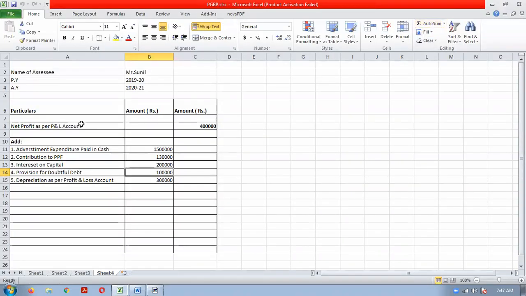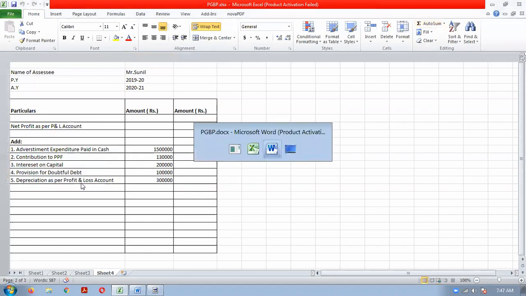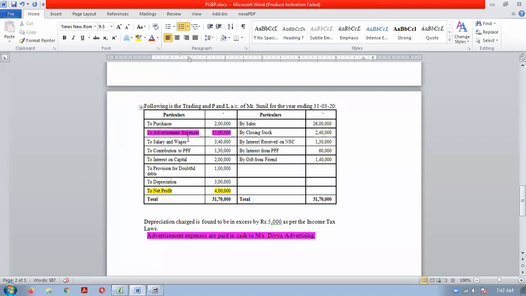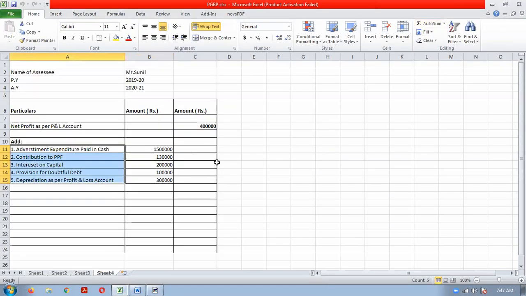So we have completed the debit side of the profit and loss account analysis in the last class. How to start a problem on profits and gains from business and profession? Always start with the net profit as per the profit and loss account. That will be your starting point or base.